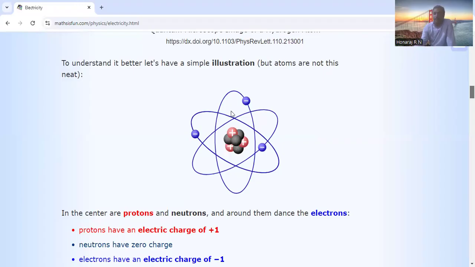Very importantly, current is represented by I is equal to Q by T. What is Q? Q is the charge. Another very important property of charge: Q is equal to Ne, which means charge is quantized. Quantized means it is always available in whole numbers, not in fractions: 1, 2, 3, 4, 5, 6, like that. That we call charges are quantized. That is one concept.